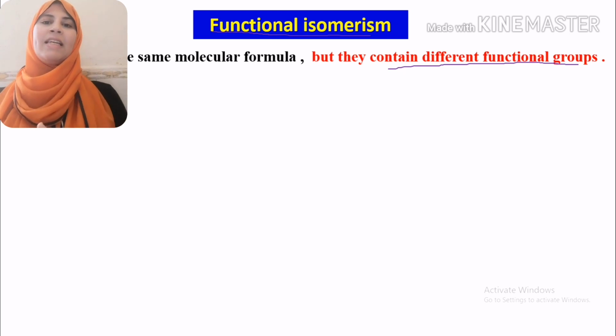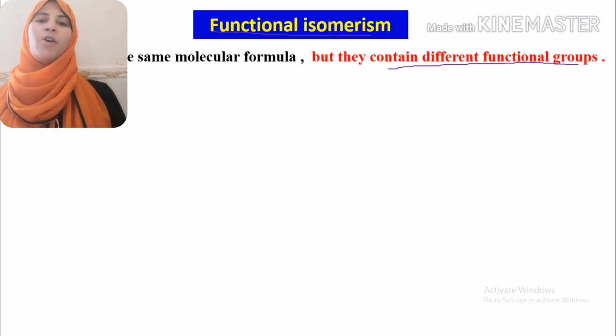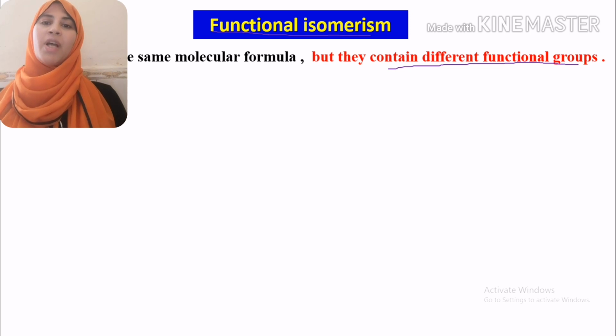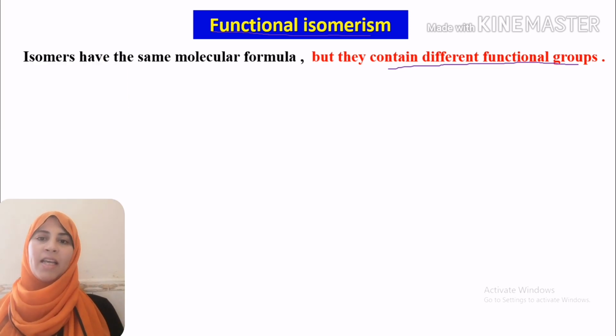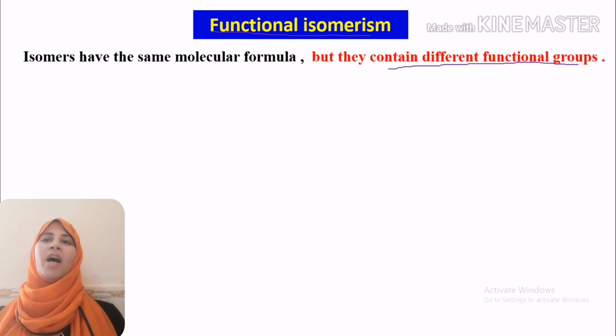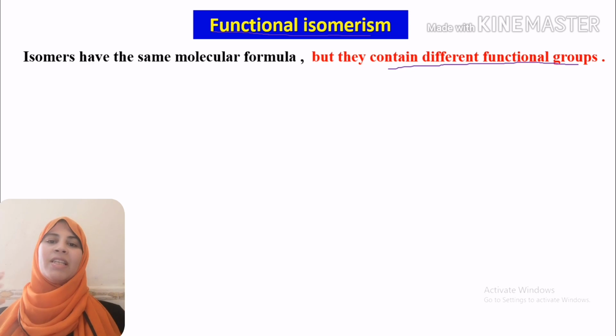You will find them in the nomenclature of organic compounds, the different types of functional groups in organic chemistry and how we can recognize each one. So we have different isomers with the same molecular formula, but different functional groups.